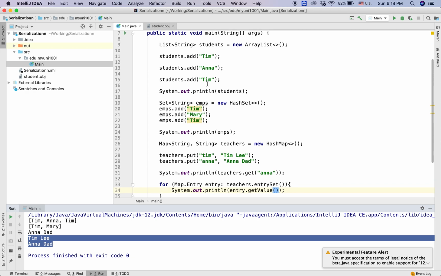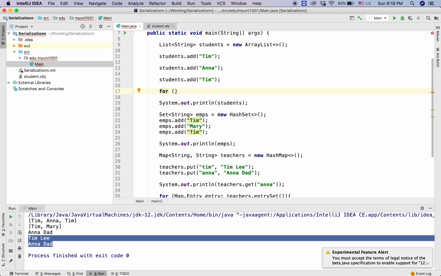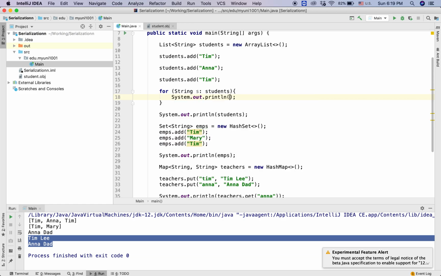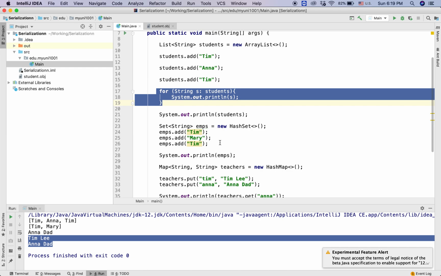And for list and set, we can just simply use the for loop. So with the for, we can put a string, and with the value from student, and we can just system out s, and we can do exactly the same for set.